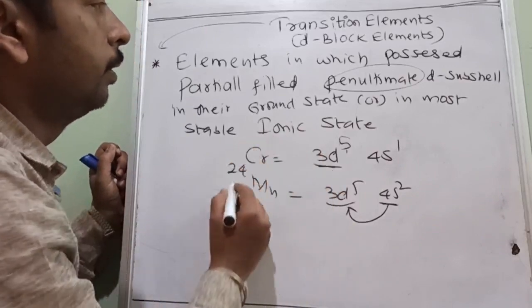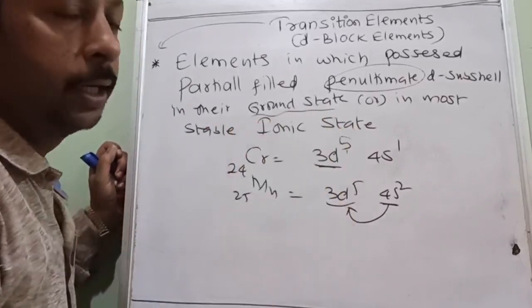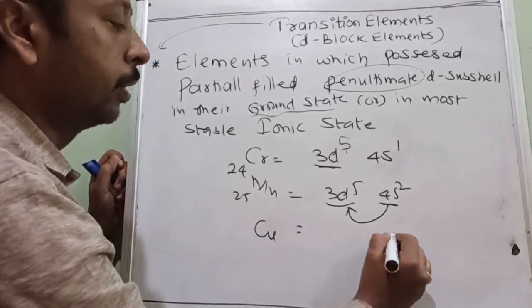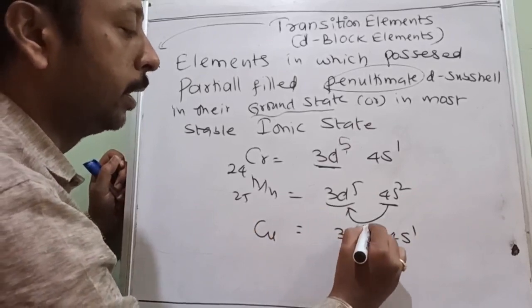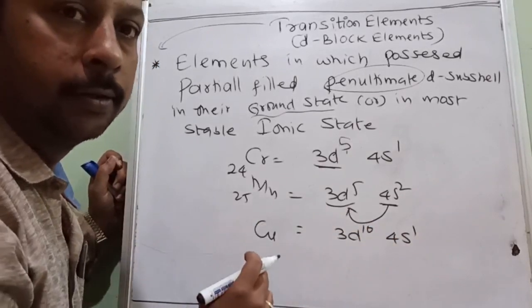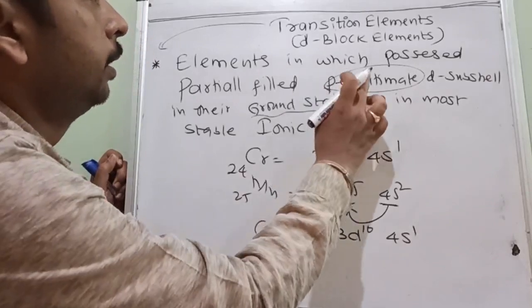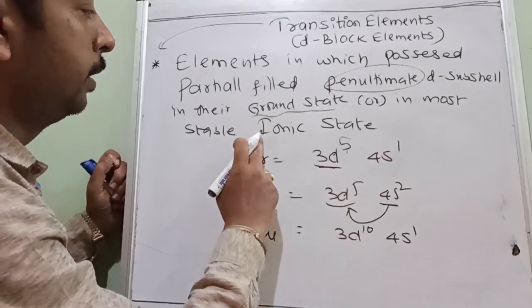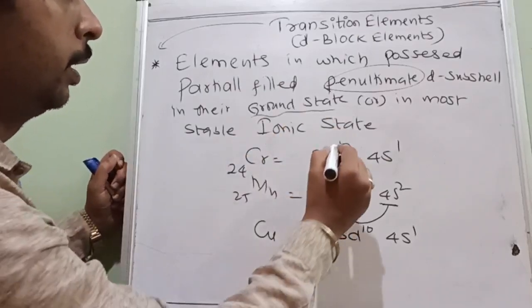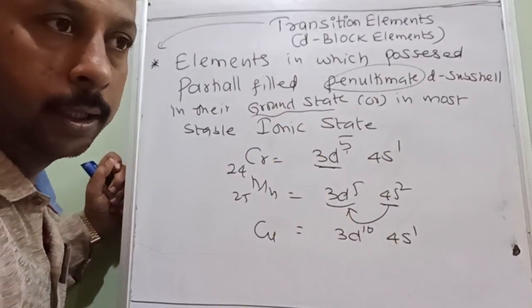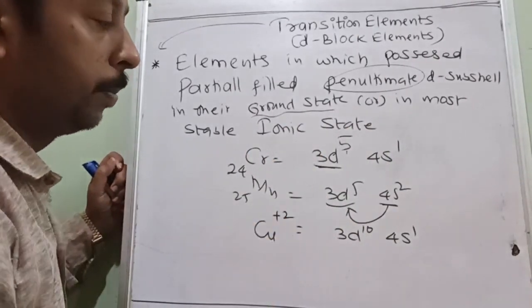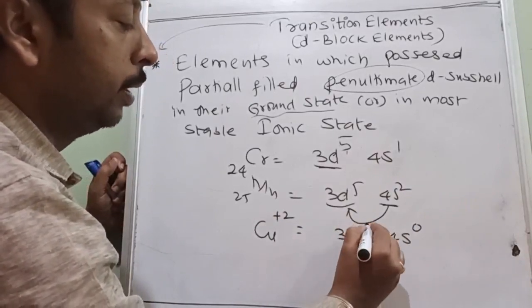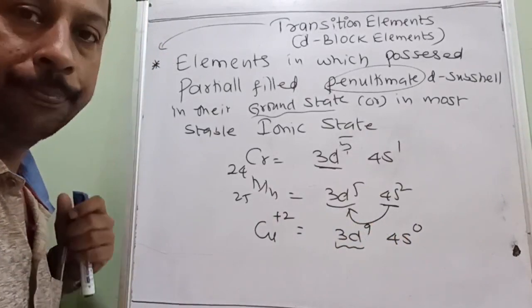I told you the example for the ground state atom, and now let us take the case of copper. In copper it will be 4s1 and 3d10. Is it following the requirement? It said that in the ground state it should be partially filled, but it is fully filled. But there is an additional adjustment given. What is that? In their ionic state also it is okay. Copper ionic state is what? +2. So in that condition it is 4s0 and 3d9. Now it becomes partially filled.